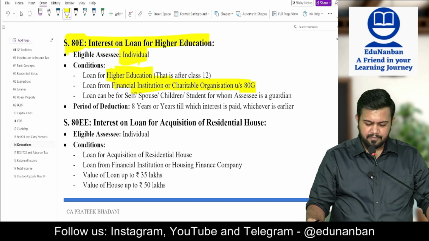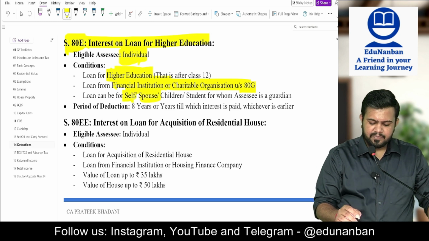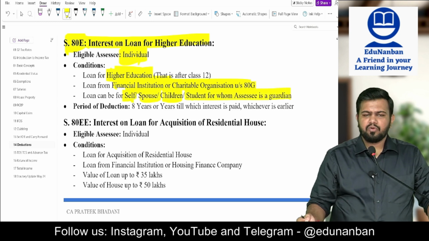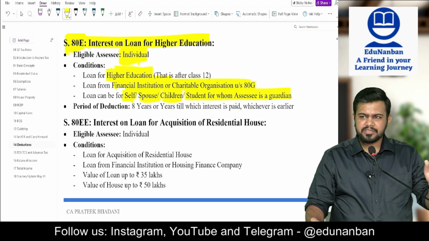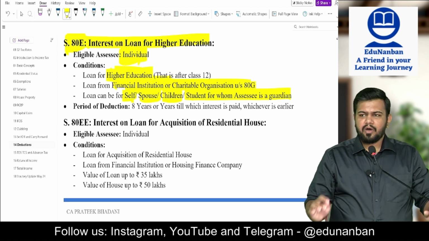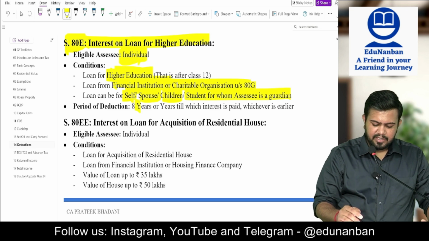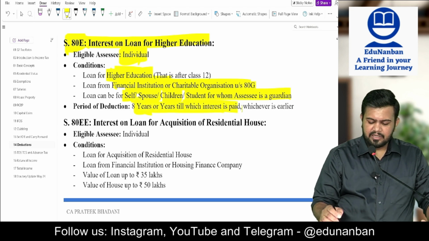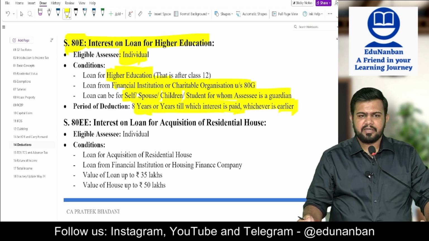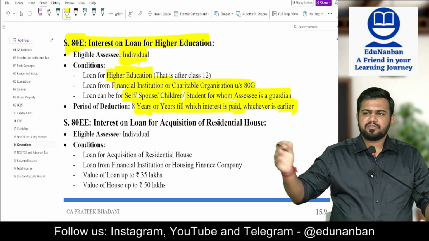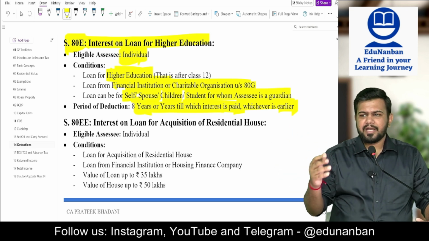Loan can be for self, spouse, children, or a student for whom the assessee is guardian. Period of deduction: 8 years or years till which the interest is paid, whichever is earlier. So maximum up to 8 years you can claim the interest on education loan as deduction.